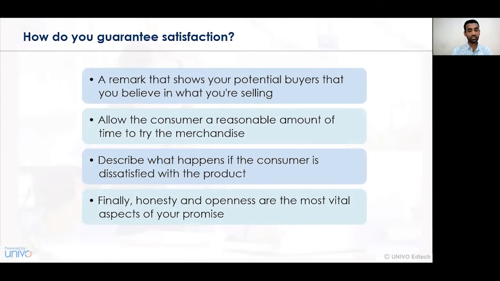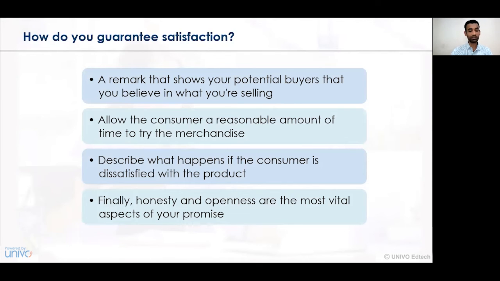Next, allowing the customer a reasonable amount of time to try the merchandise. So in a guarantee contract, we give time to the creditor and the principal debtor to see whether the goods and services delivered, or the activity undertaken, are satisfactory and reasonable or not. And if the contract has not been performed, then only can the merchandise quality of the goods be raised and accordingly the guarantee contract come into existence.